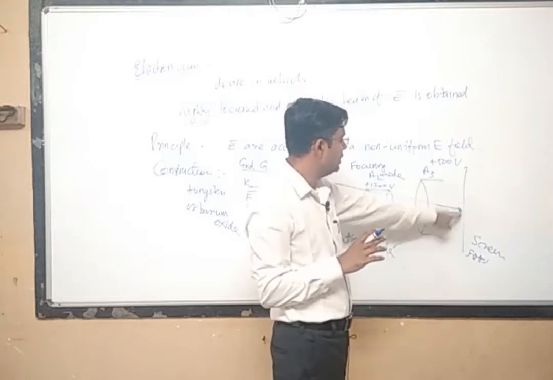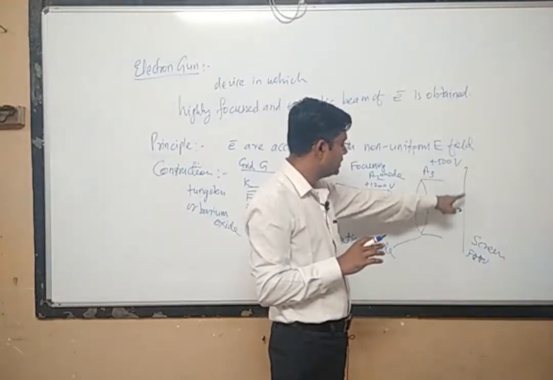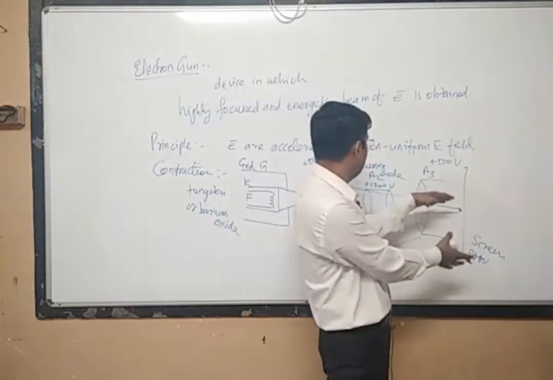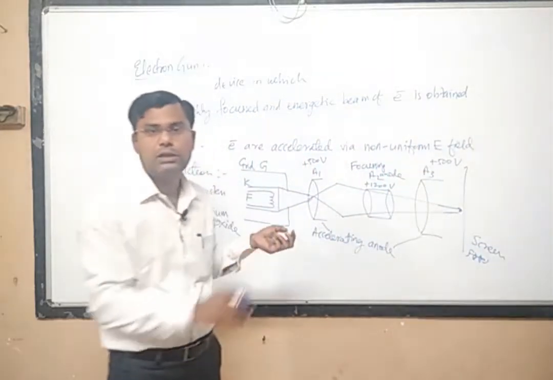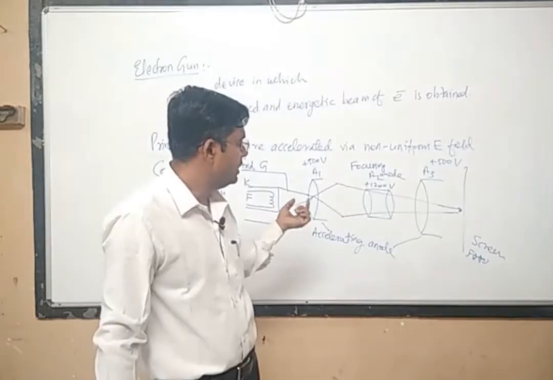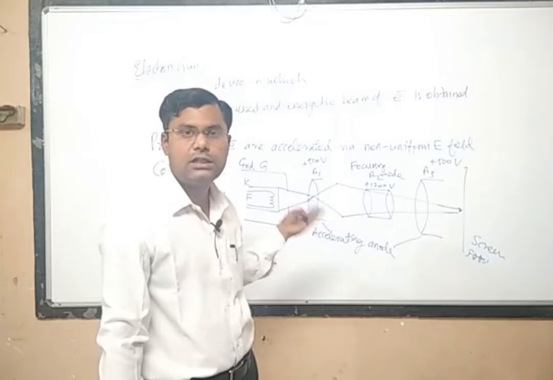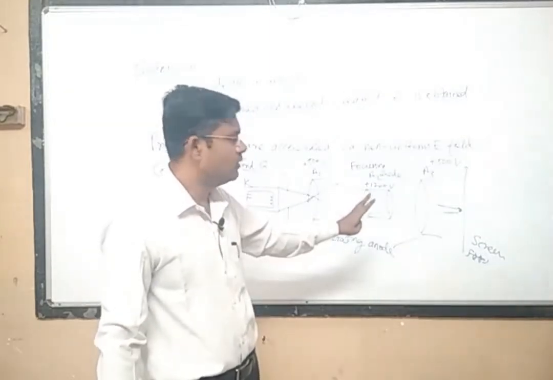You can move the electron beam in the vertical and downward directions. For that you again have to use deflecting plates, so that is not part of this electron gun. We are only looking at the electron gun, and the job of this electron gun is to produce a beam of electrons, a highly energetic beam of electrons. So this is the working of the electron gun.